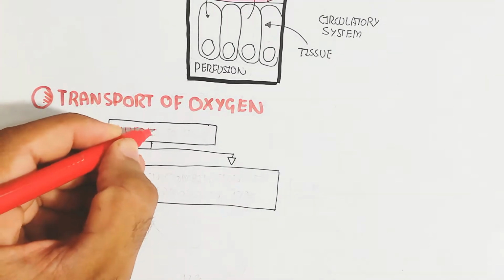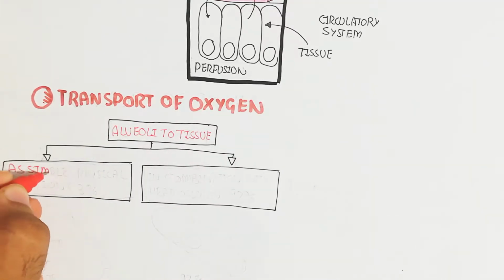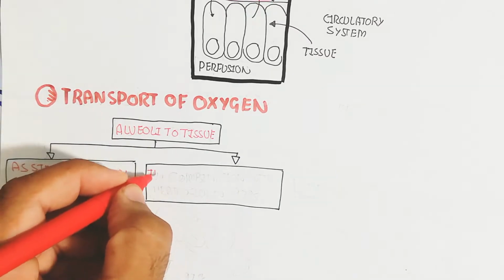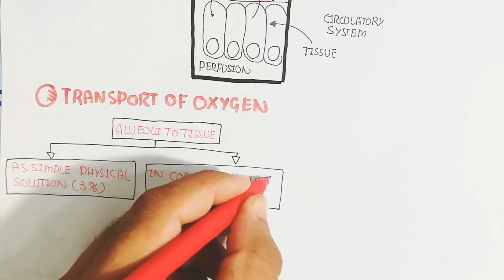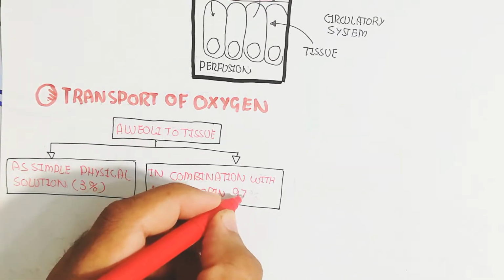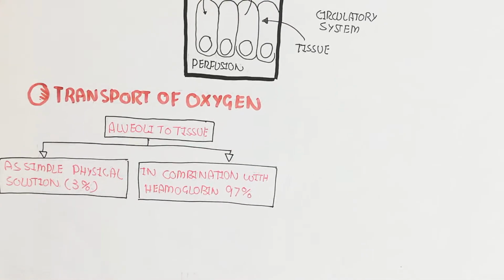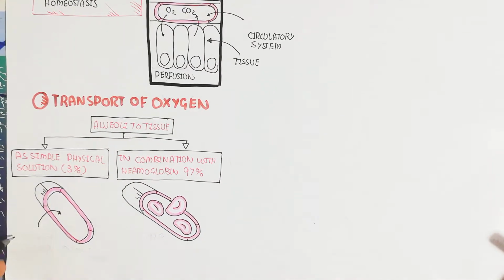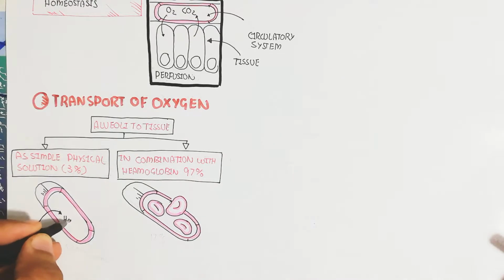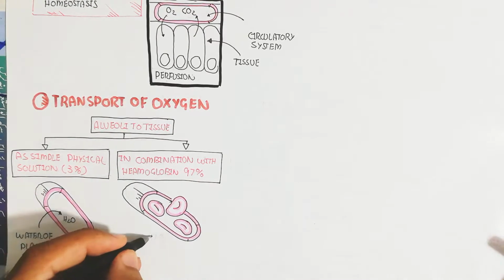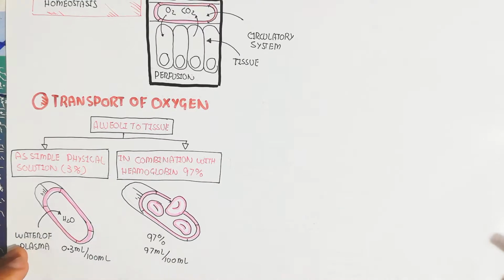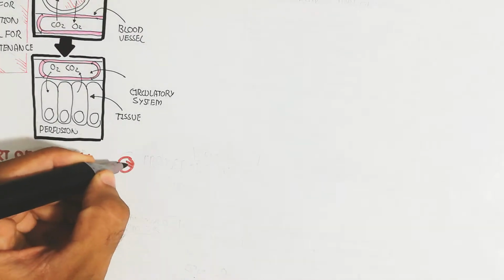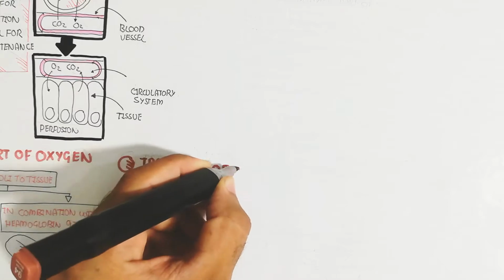The transport of oxygen from alveoli to tissue is of two types: as a simple physical solution, 3%, while in combination with hemoglobin, 97%. So the water of plasma in the blood circulatory system dissolves 0.3 ml per 100 ml of plasma, while the 97%, for example 97 ml per 100 ml, is carried through absorption by RBC, the hemoglobin.